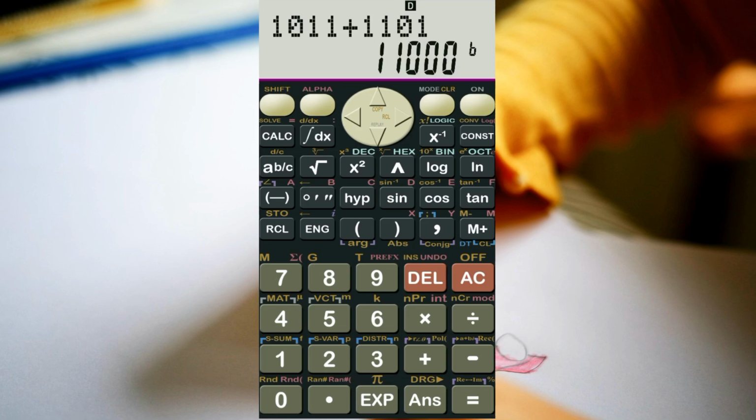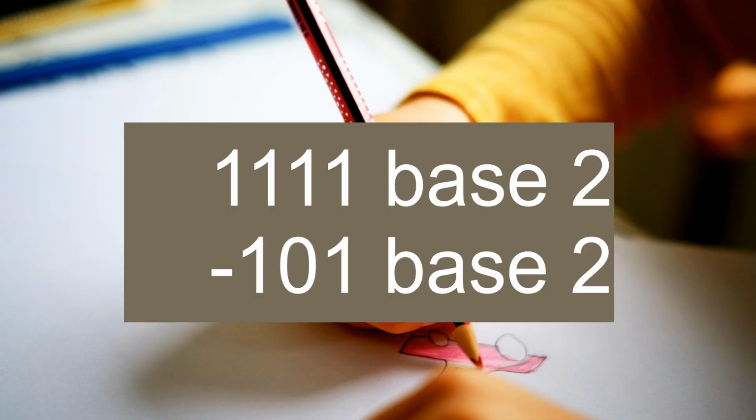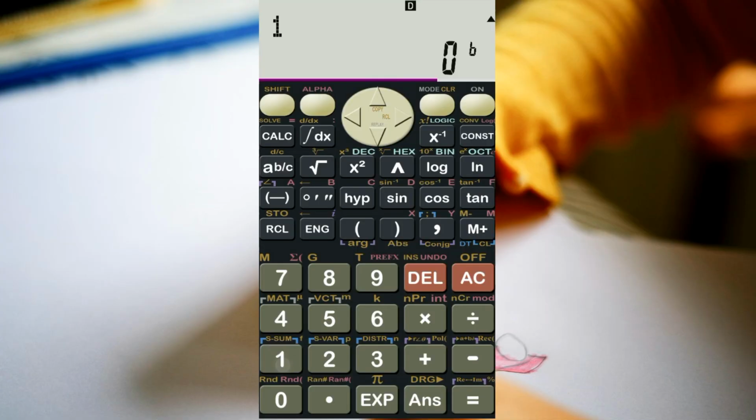Let's look at subtraction in base 2. Suppose we have 1111 minus 101. The answer is 1010 base 2. This same method applies to any base available on the calculator.